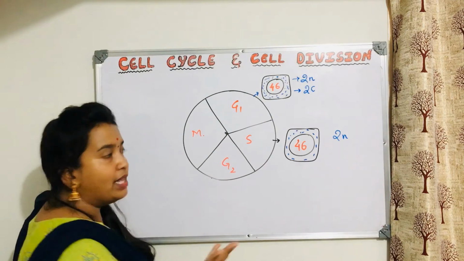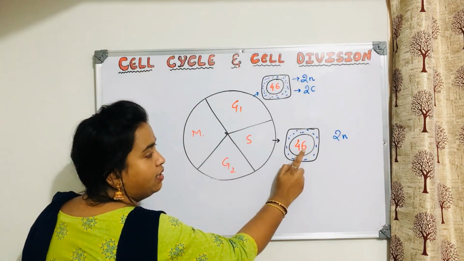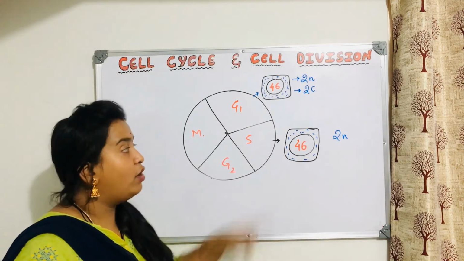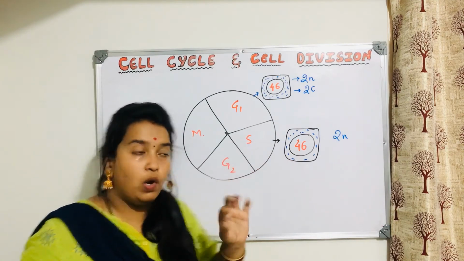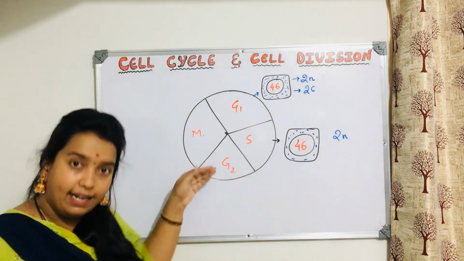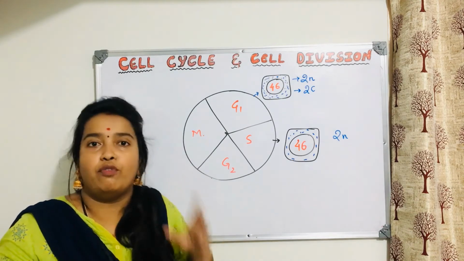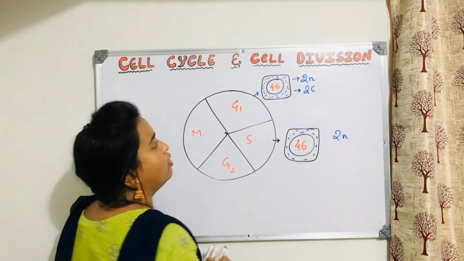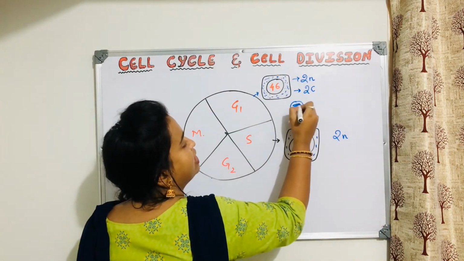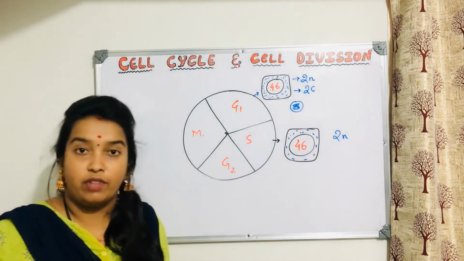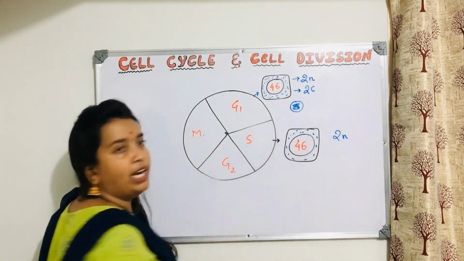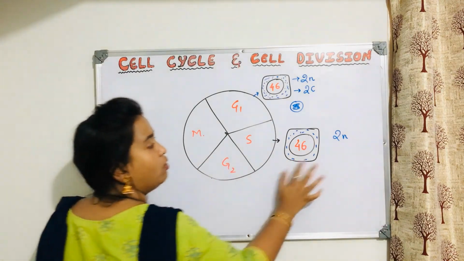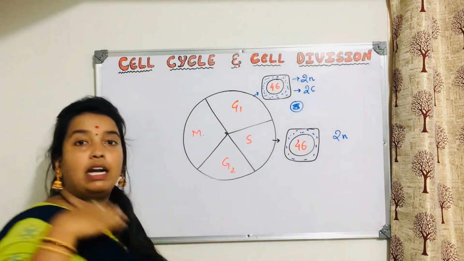As you know, the DNA present in the nucleus, I have written 46. That doesn't mean it has chromosomes here. Chromosomes are found only during the M phase. When it enters the M phase, the DNA will condense to form chromosomes. Before that, the chromosome is found in the form of a thread. Here also it is in the form of thread only. But I have written this to clear the confusion of students. So here also the cell is diploid, and here the DNA will replicate.